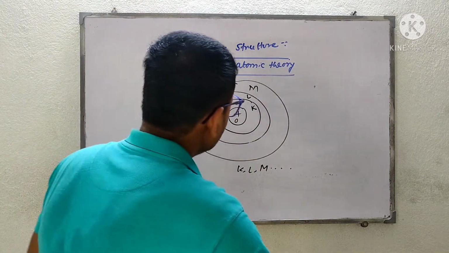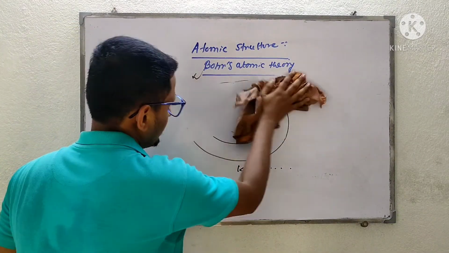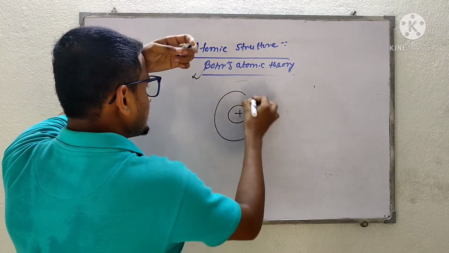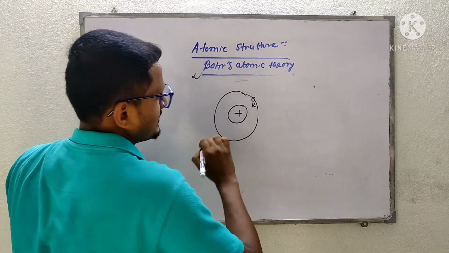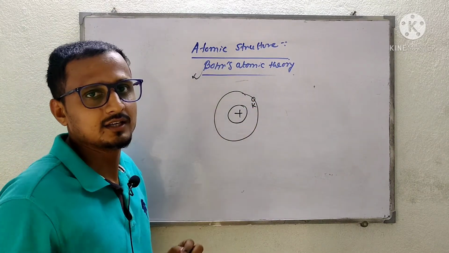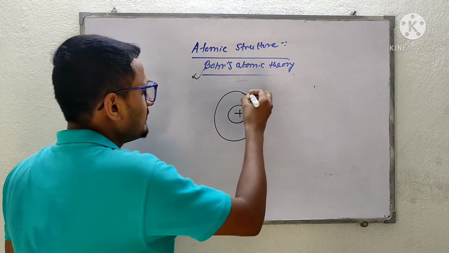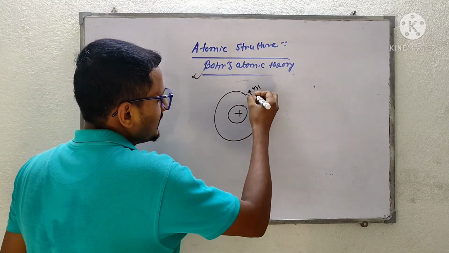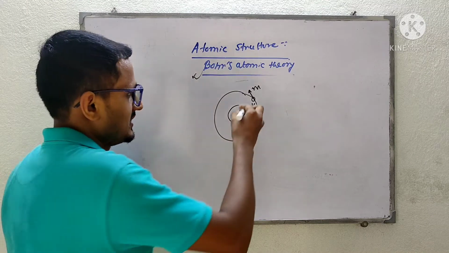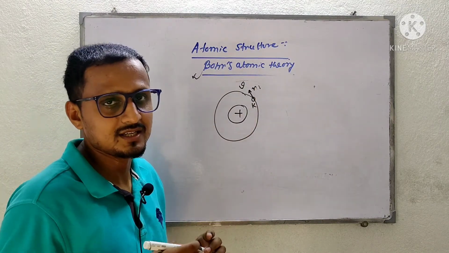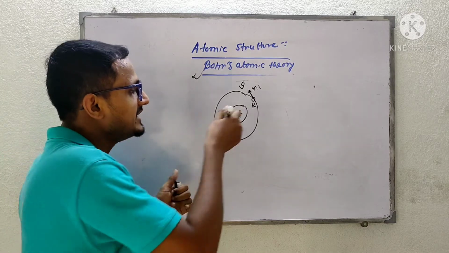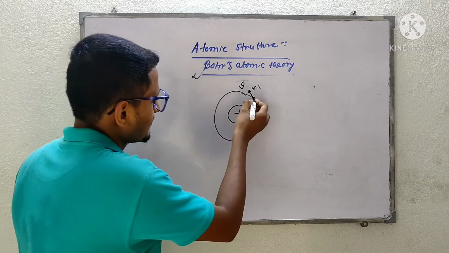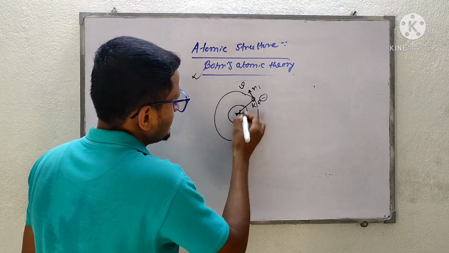Okay, now if an electron is revolving in a particular orbit, say it is revolving in the K orbit. As it is a particle which is moving in a circular orbit, it will have a mass, m. And it will have a velocity also, and that will be the tangential velocity, v. And the radius of the atom is nothing but the distance from the nucleus to the electron. So this is the radius.